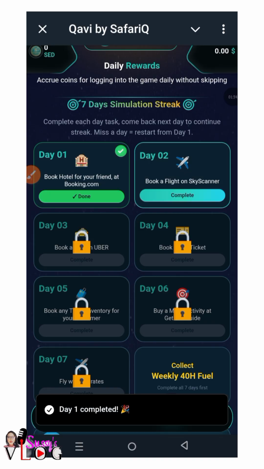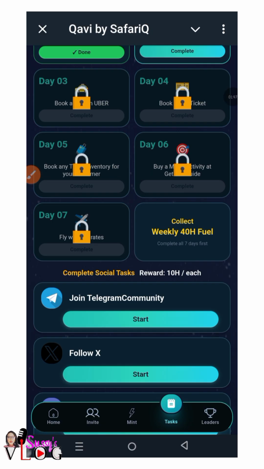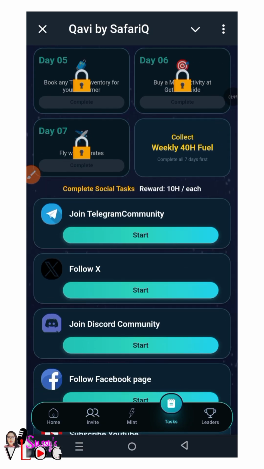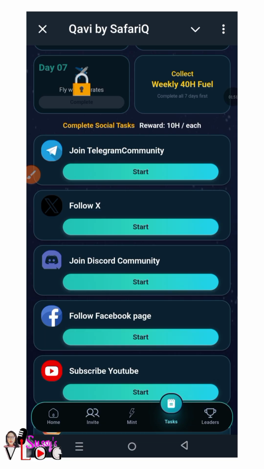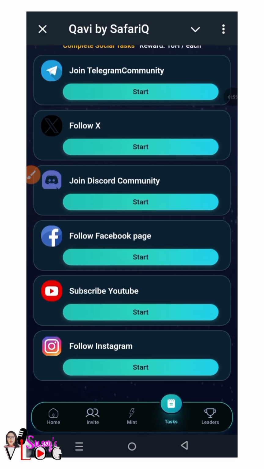It says book a hotel for your friend at booking.com. On day two, you come here and sign in. Every day remember to sign in so that you keep building up your daily streak. Then scroll up and do other tasks like join the Telegram community, follow them on X, join the squad, follow on Facebook, subscribe to their YouTube channel, and follow them on Instagram.